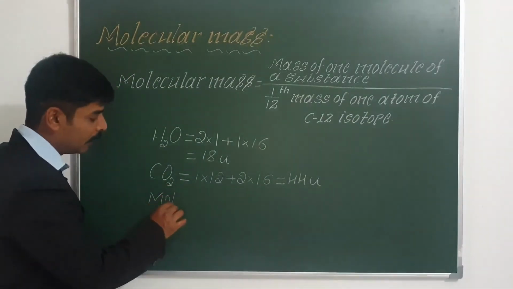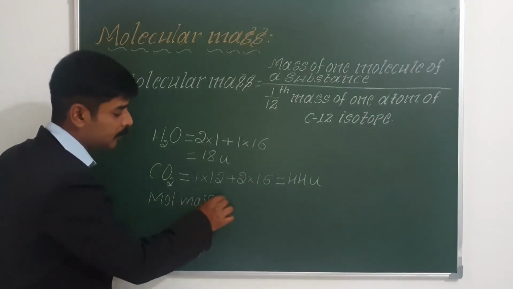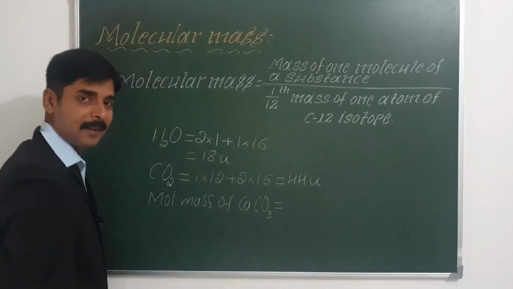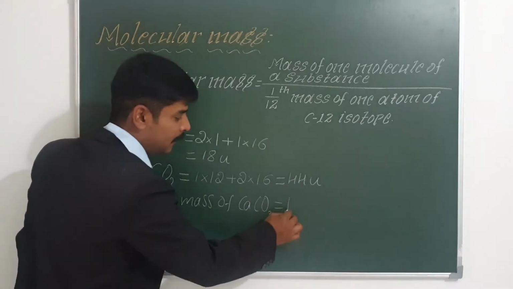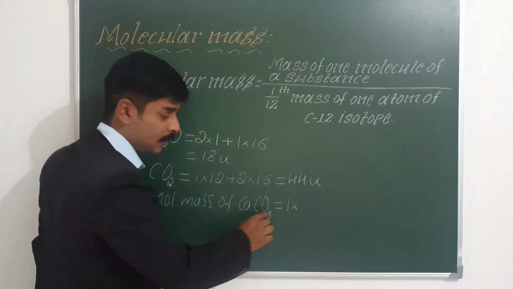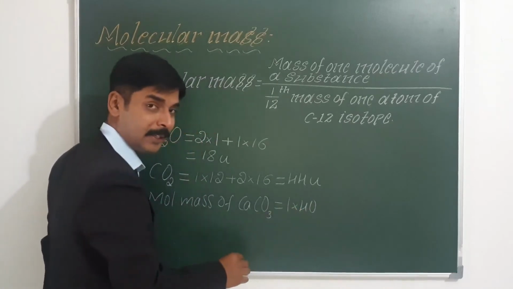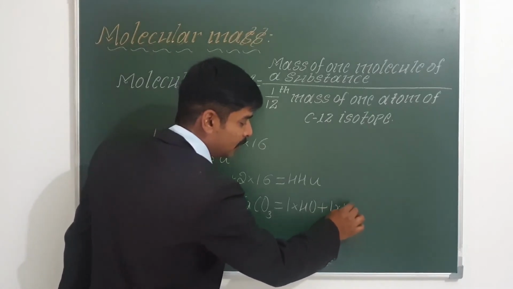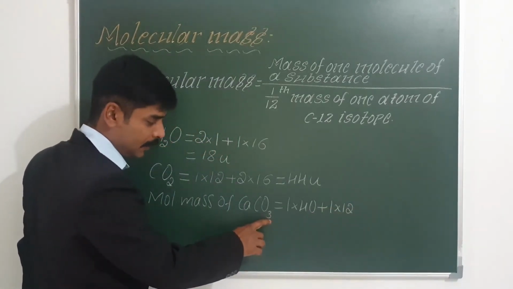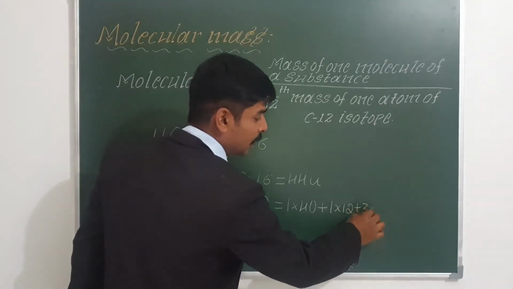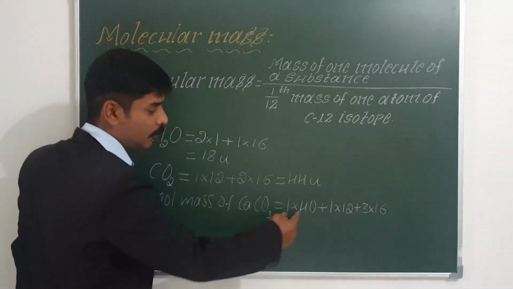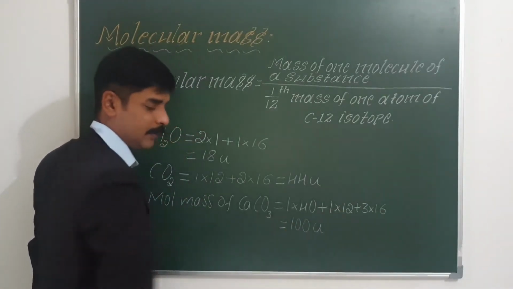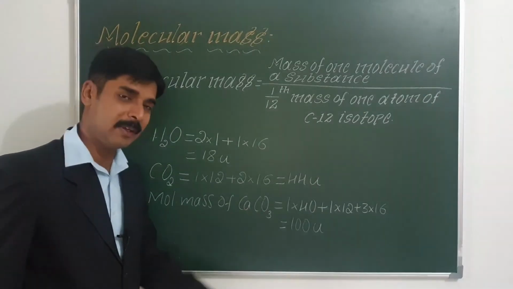Similarly, if you want to calculate the molecular mass of calcium carbonate, one calcium atom, and the atomic mass of calcium is 40. So 1 into 40 plus 1 carbon atom, so 1 into the atomic mass of carbon, 12, plus 3 oxygen atoms, so 3 into 16. If you multiply and add, you will get 100 u. So 100 u is the molecular mass of calcium carbonate.